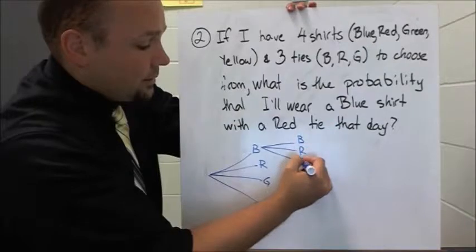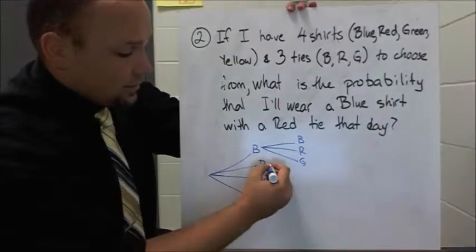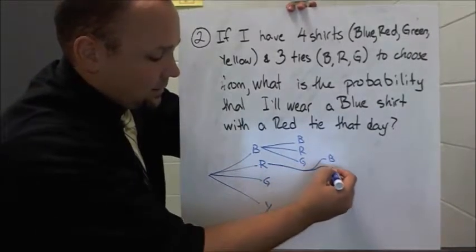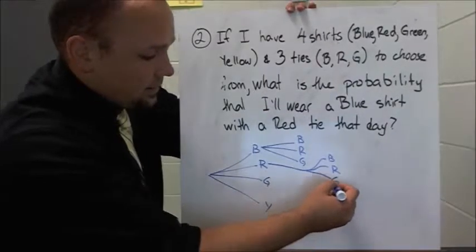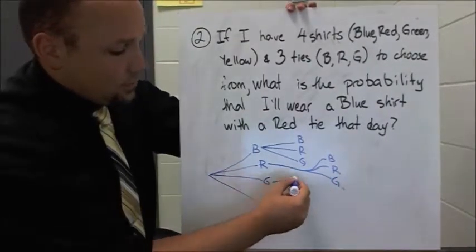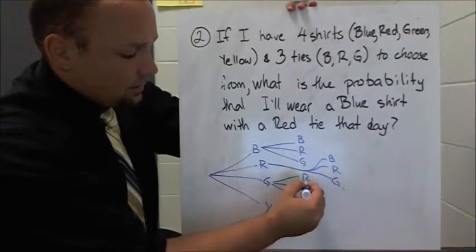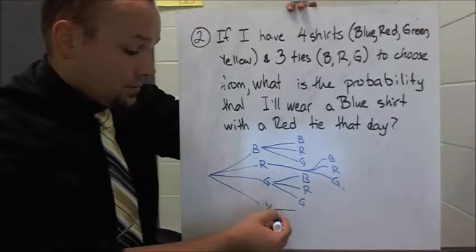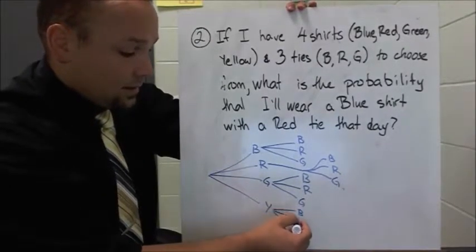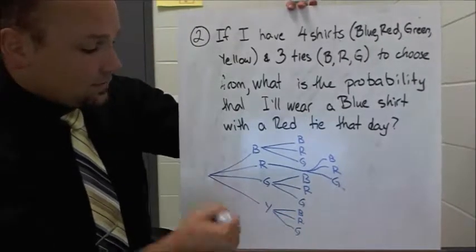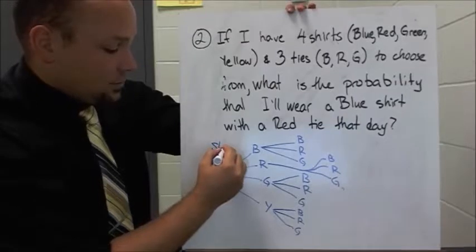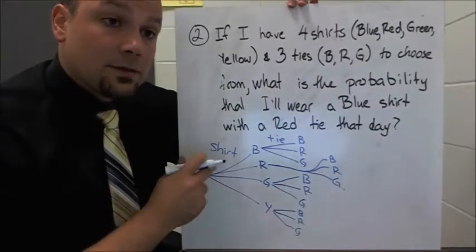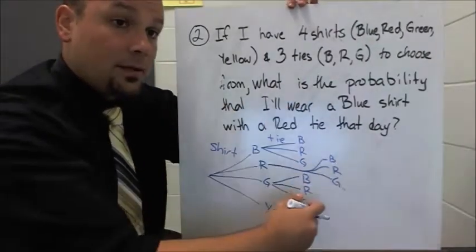Blue, red, green. If I chose a red shirt, I could choose a blue, a red, or a green tie. After I choose a green shirt, I could choose a blue, a red, or a green tie. And after I choose a yellow shirt, I could choose a blue, a red, or a green tie. Right? So see how my first choice is shirts, and then I choose my ties. So one branch and then another branch.